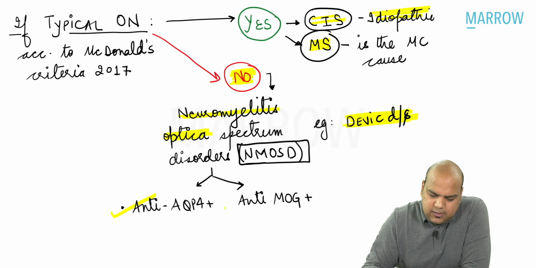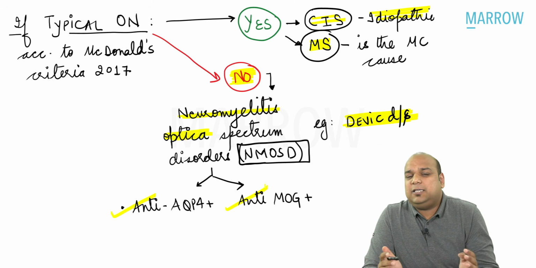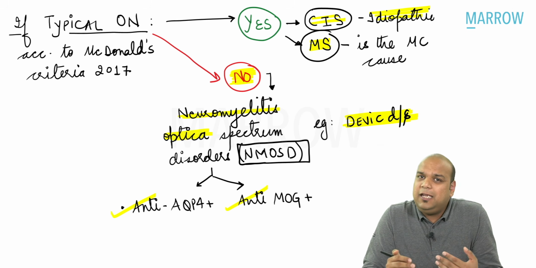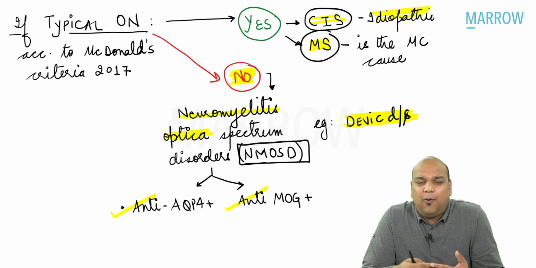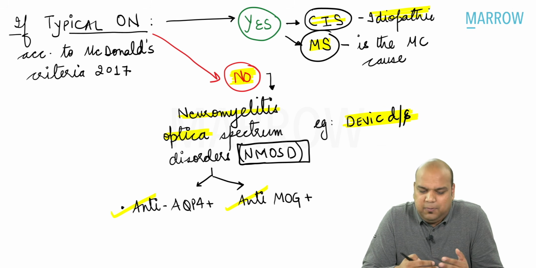So this is a question which you need to remember, that in cases of optic neuritis, you need to test for anti-aquaporin 4 as well as anti-MOG antibodies, because it may be a case of atypical optic neuritis also.